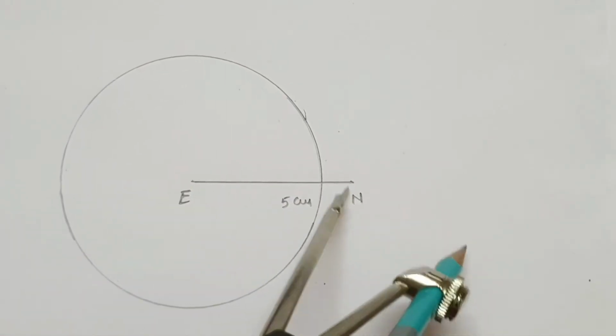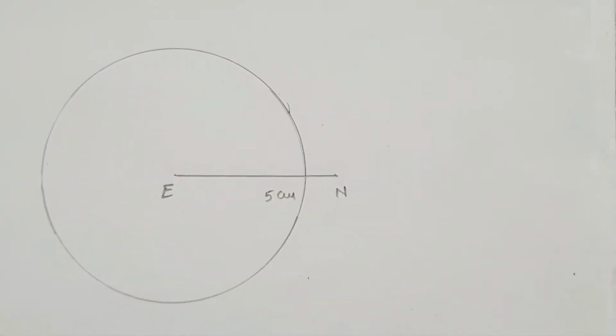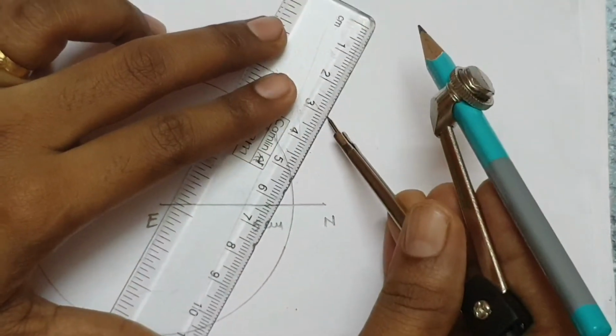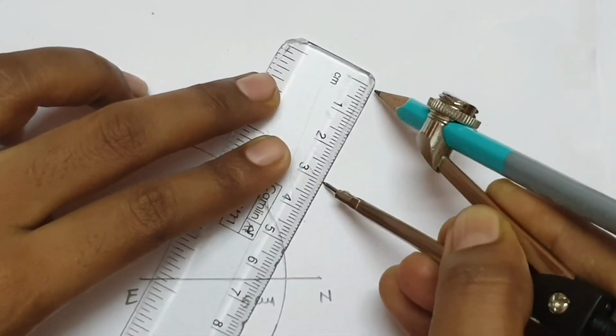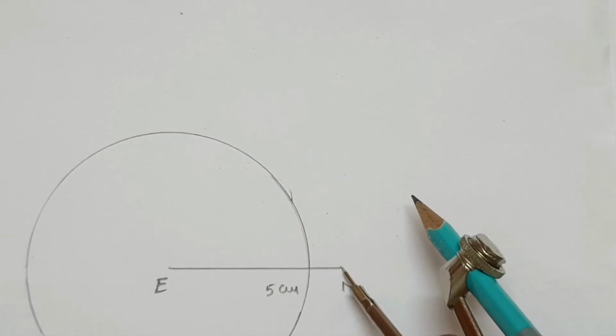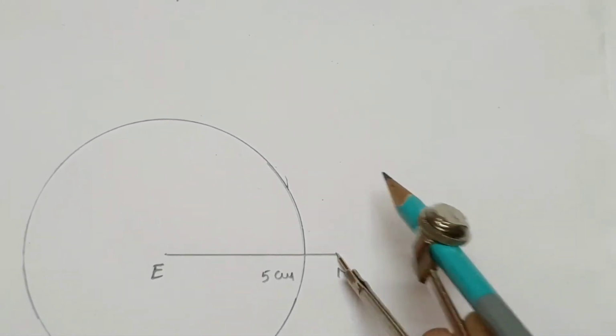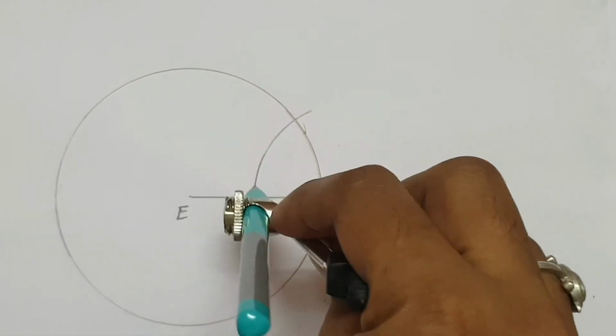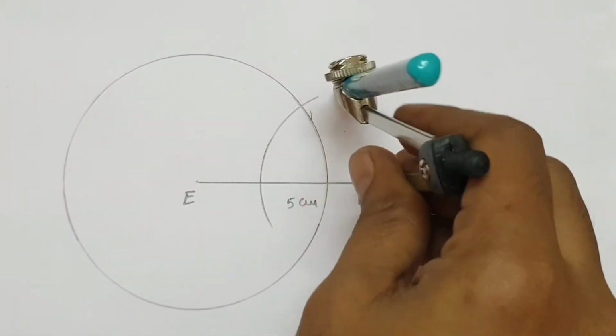Next, NP. NP here is 3 centimeters. Take 3 centimeters as the radius, and draw another circle from N. So like this.